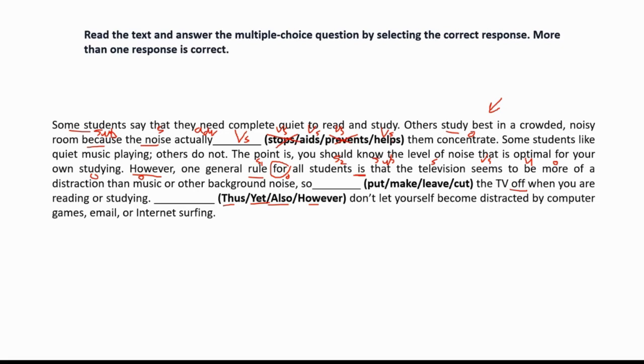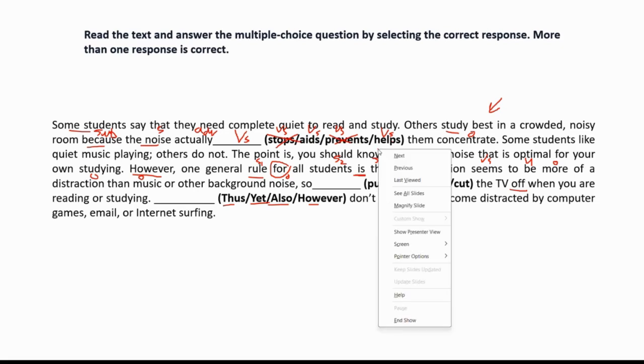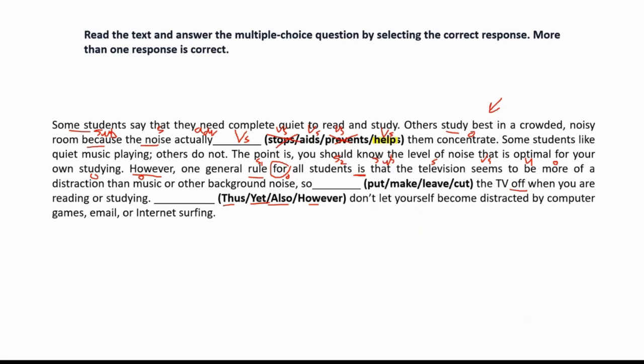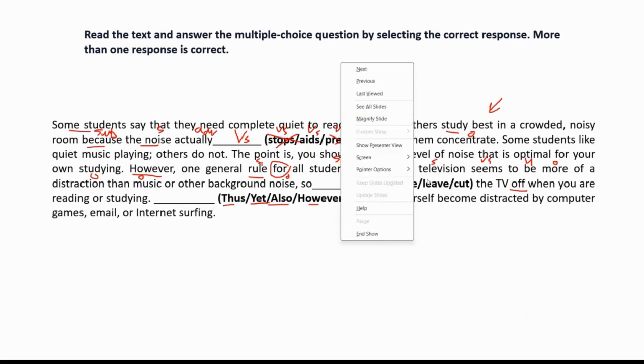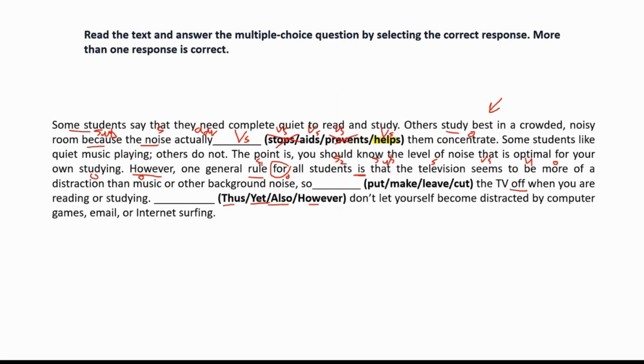Meaning of aids and helps both same. But you have to go with helps because aids, when to use aids, financial aids, some kind of aids, whenever it is more of an academic term, where you have to write this government is providing financial aids to people, something like that. But whenever it's generic situation, day-to-day life, you have to use more general word. So help will make more sense.